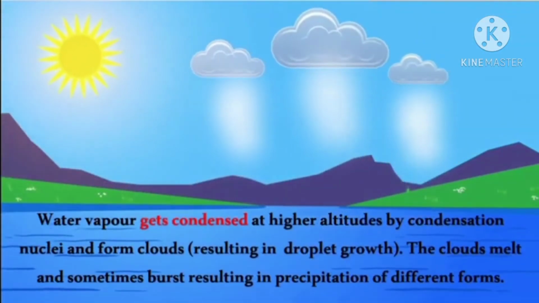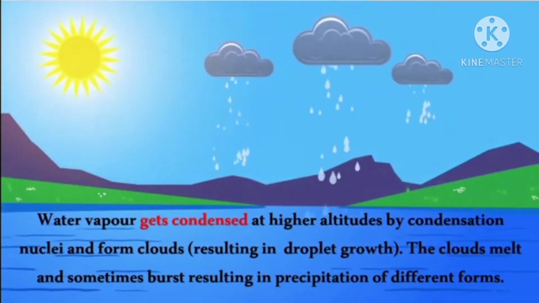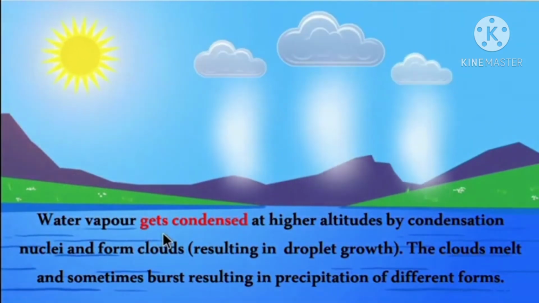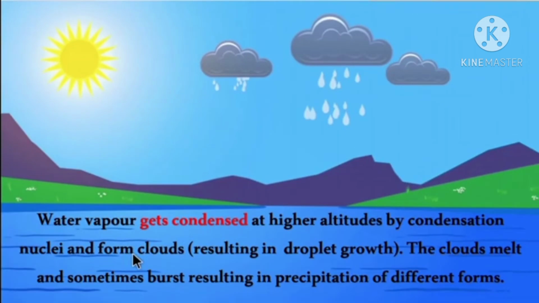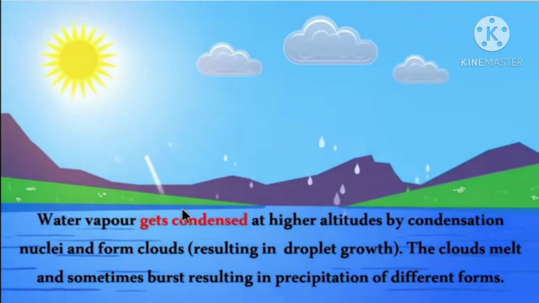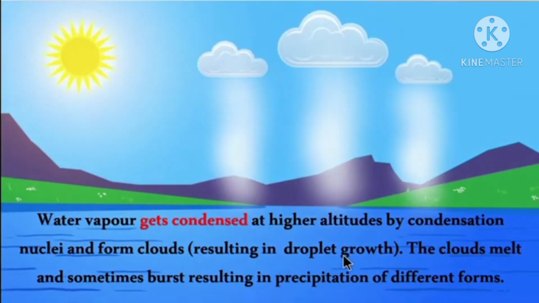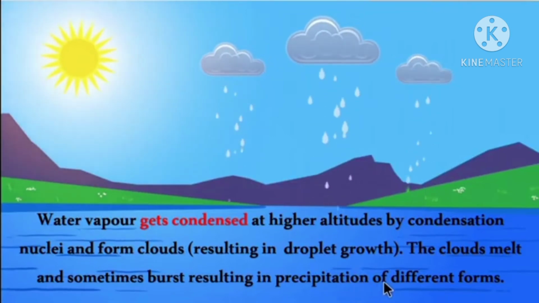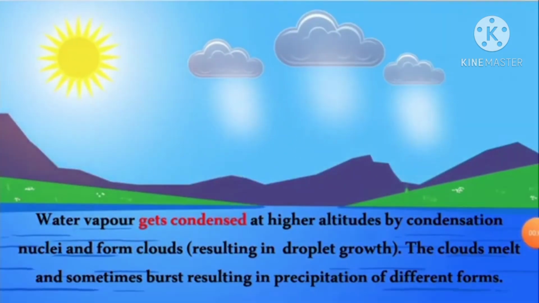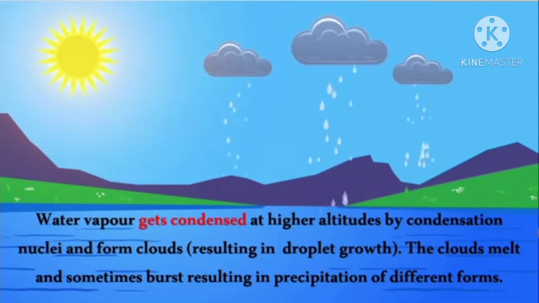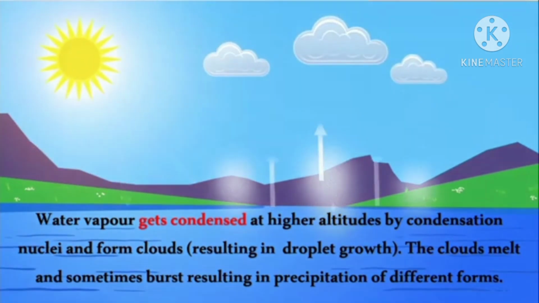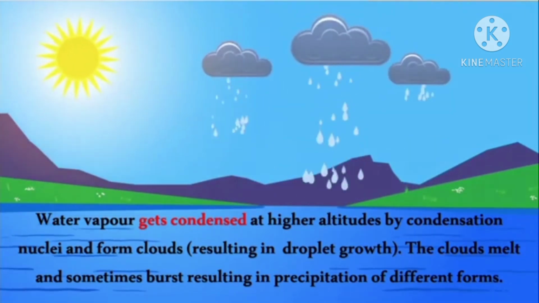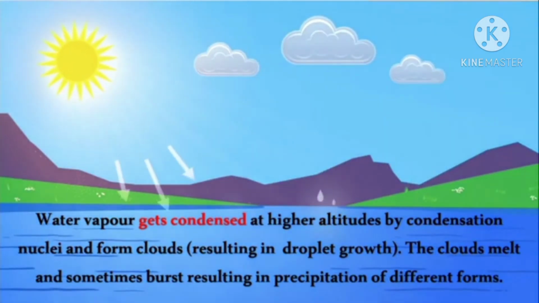Water vapor gets condensed at higher altitudes by condensation nuclei and forms clouds, resulting in droplet growth. The clouds melt and sometimes burst, resulting in precipitation of different forms. So, water on the surface gets evaporated, then it condenses or cools down to form clouds. These clouds melt or sometimes they will burst, resulting in precipitation of different forms. In the sense, it may come as rain or it may come as snow, mist, or fog. These are the different forms of precipitation.